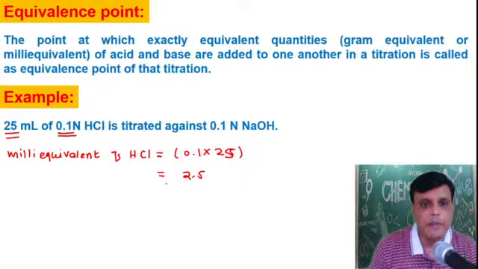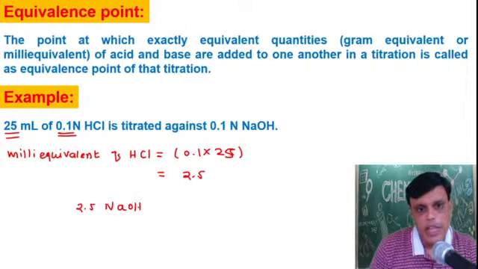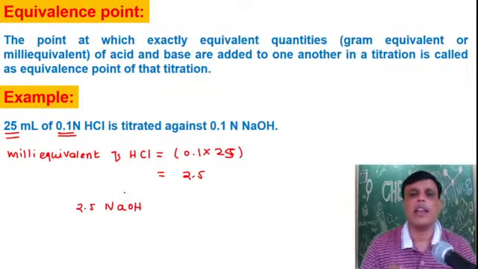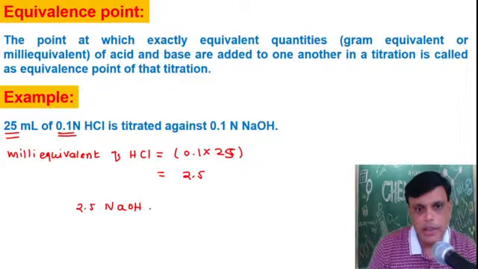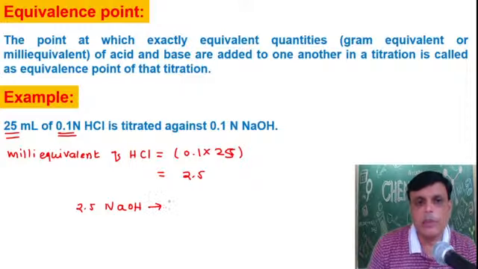If you add 2.5 milli equivalents of NaOH, at that point it is called the equivalence point of the titration. That means how much ml of NaOH do you have to add to get 2.5 milli equivalents?